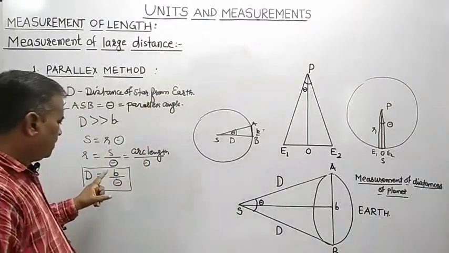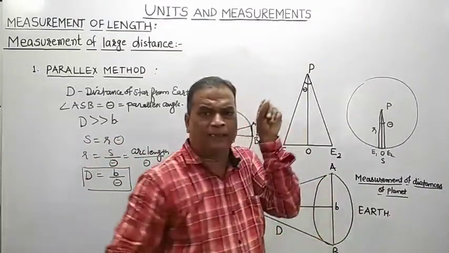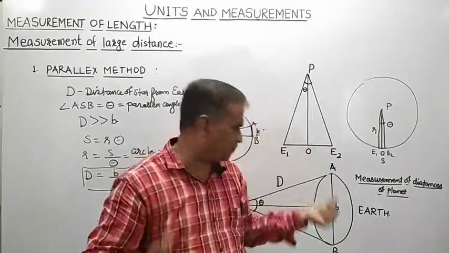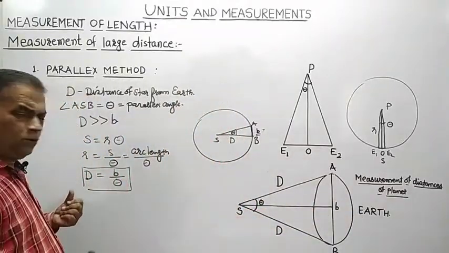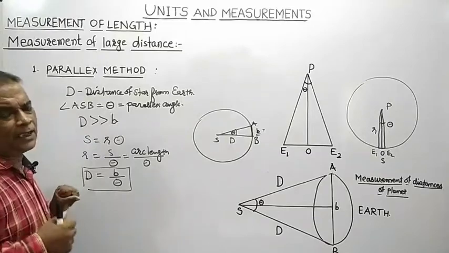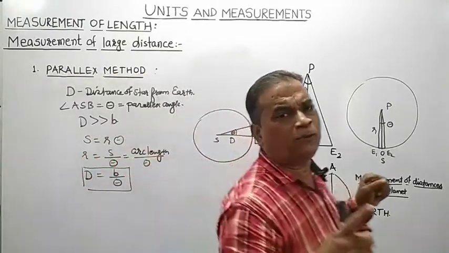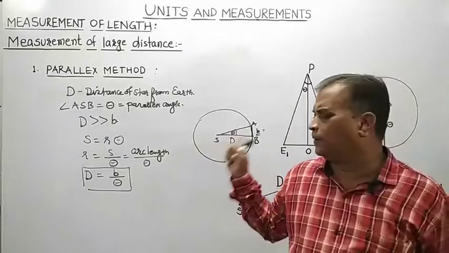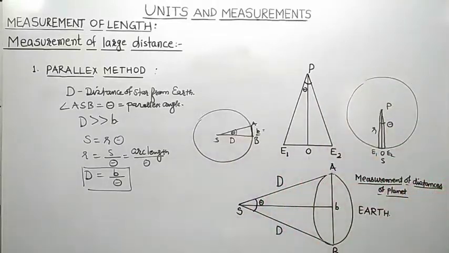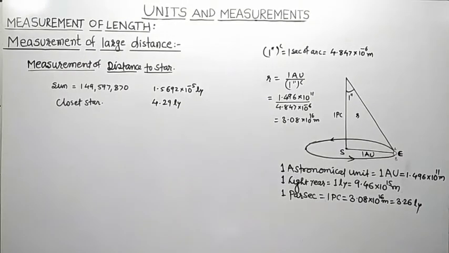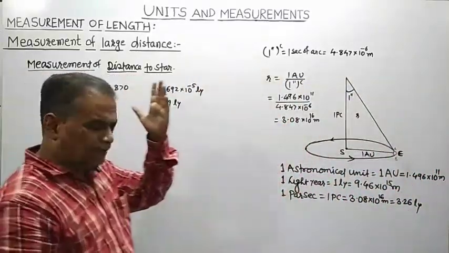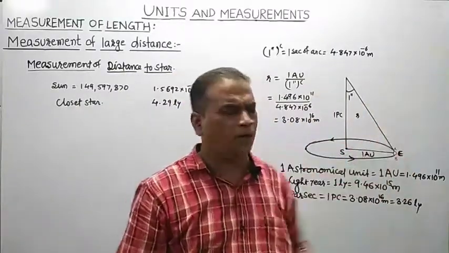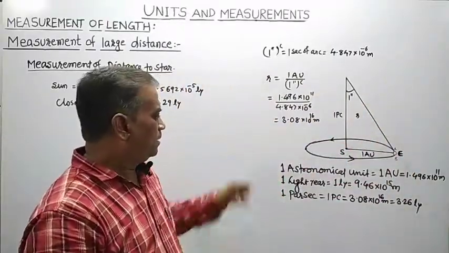See here, you know the distance between the two positions of the two observers, B, that you can measure very easily. Angle theta, that is parallax angle, is known to you, so ultimately you can determine the distance of any star or planet from the surface of the earth. In the similar manner, we will see how to measure the distance of star. Now we will see how to measure further larger distance, that is distance of a star like sun or some other star.